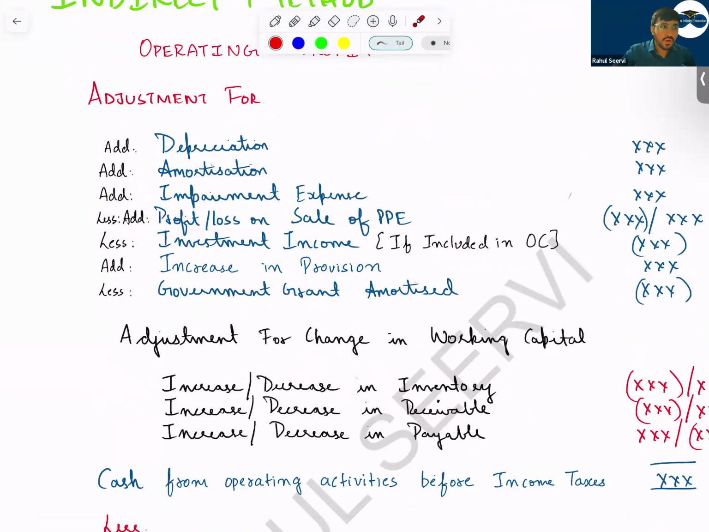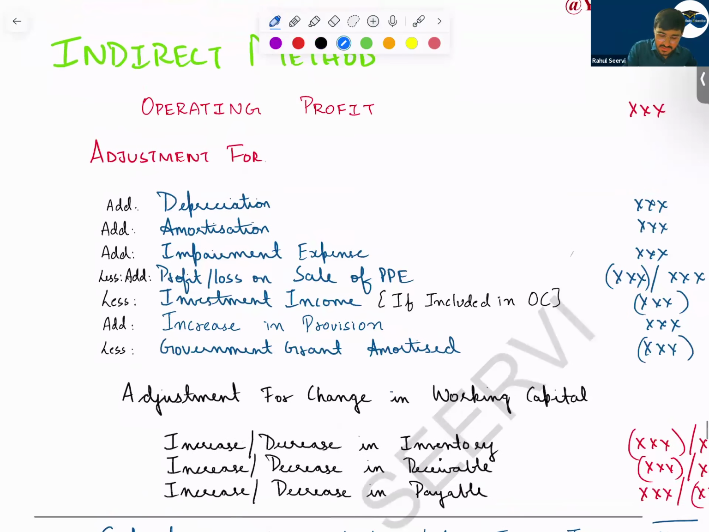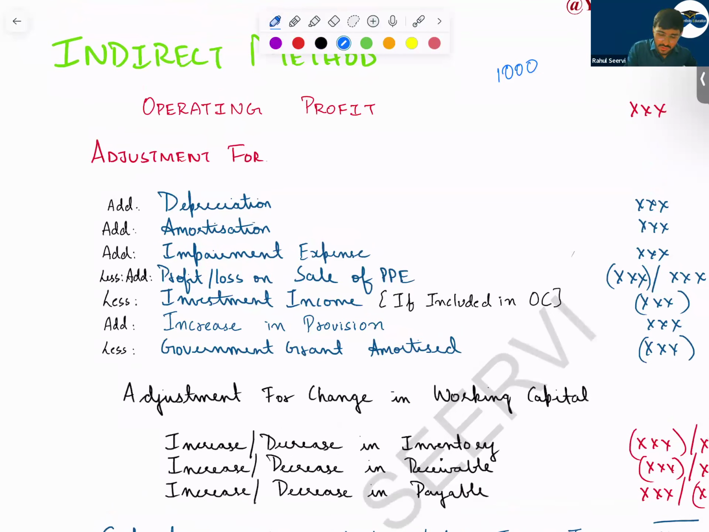Okay. Profit and loss, we have to do the adjustment here. Why? Because whenever you sell any PPE, if today the value of an asset is 1000 and you're selling this for 2000, that means 1000 rupees profit, which you normally record in the operating profit. But now I say an important thing here. You will remove this profit from here.